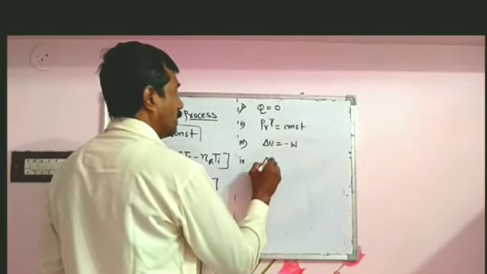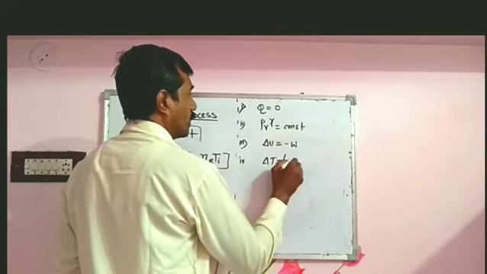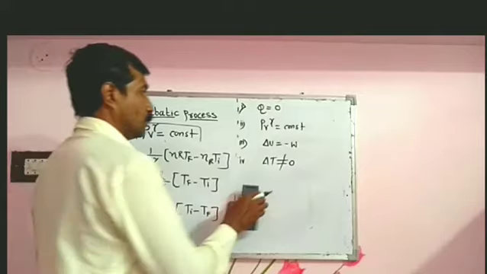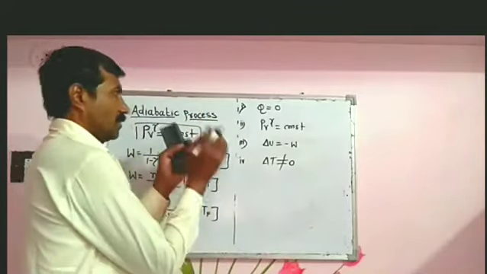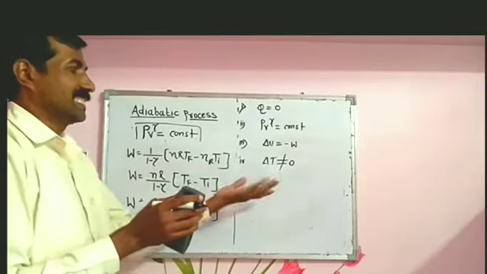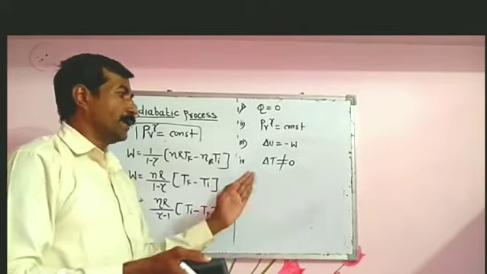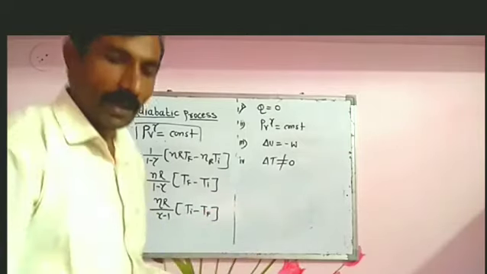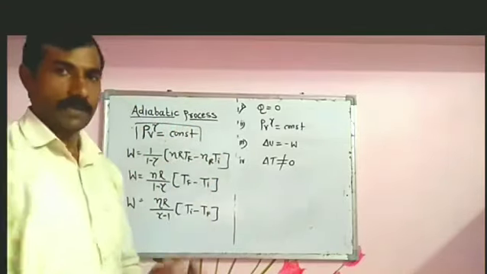And in case of the adiabatic process, del T is not equal to 0. This adiabatic process also occurs rapidly, meaning there is no time to exchange heat between system and surrounding. And this is all about the adiabatic process.